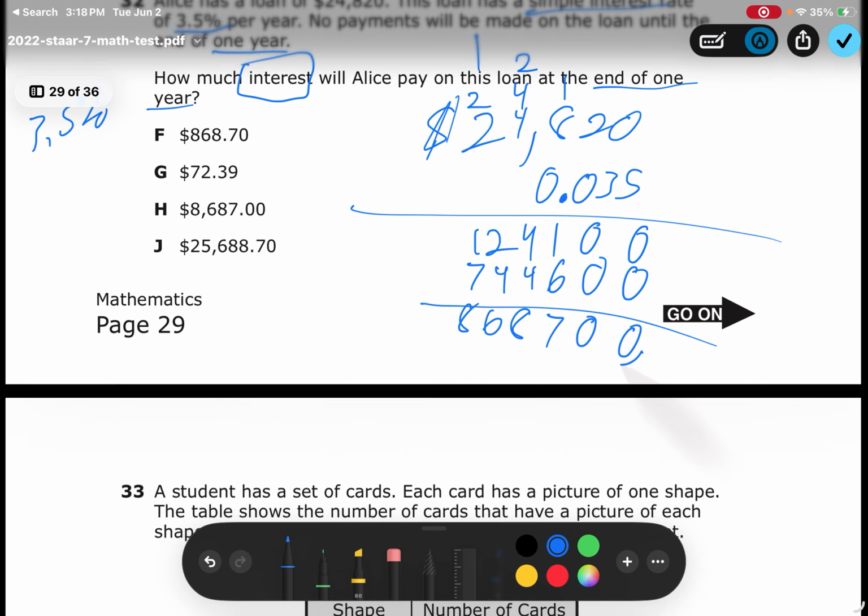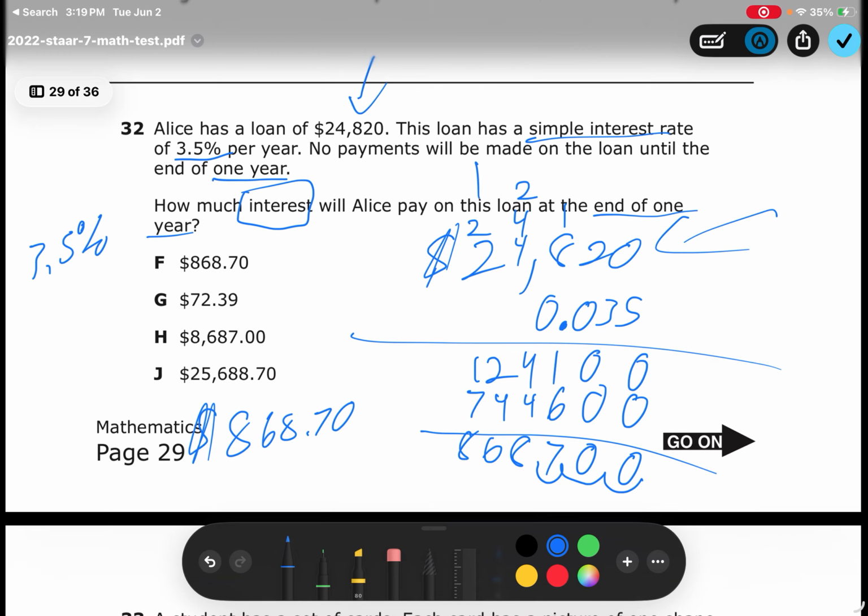Now we have three numbers, so you go 1, 2, 3. So 868 with 70 cents. That's how much interest will be accrued on this amount. So A will be, or F will be your answer.